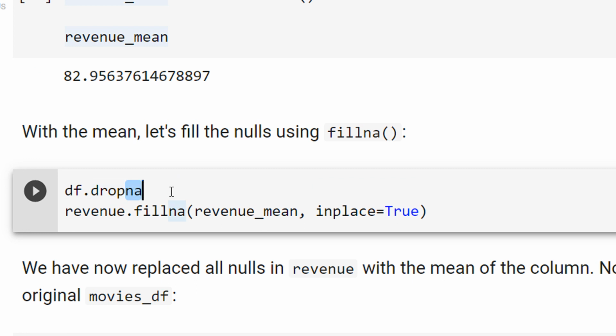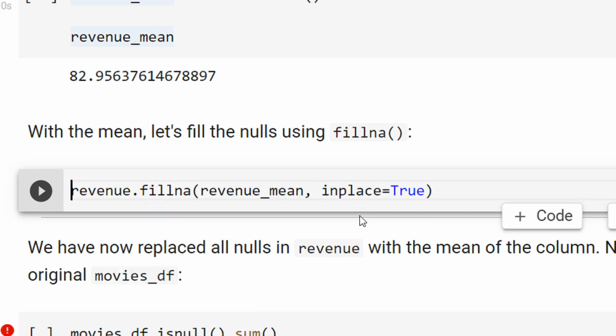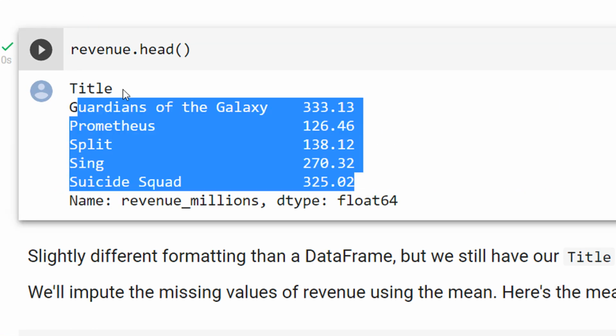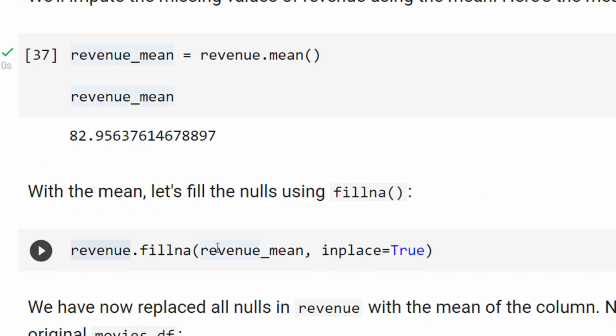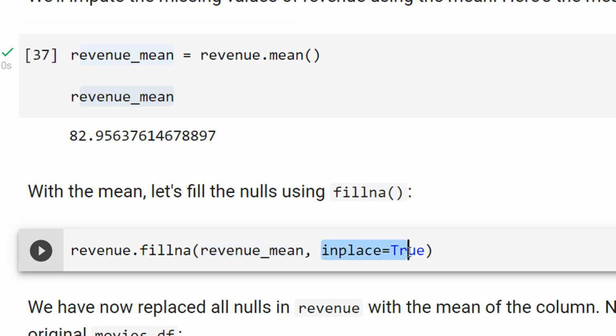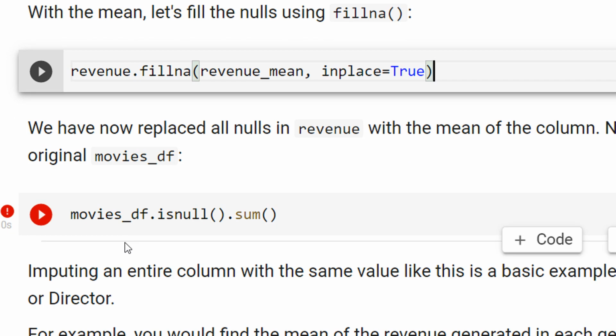You're taking this revenue data frame, which is nothing but Title as the movie and this revenue column. And now I'm filling with the revenue mean. What was the revenue mean? It was 82.956. Inplace equal to true means I want to replace in the original data frame, the revenue data frame, right? Now let us compute this. Now you can see revenue millions has null values as 0. Initially, remember it was 128.